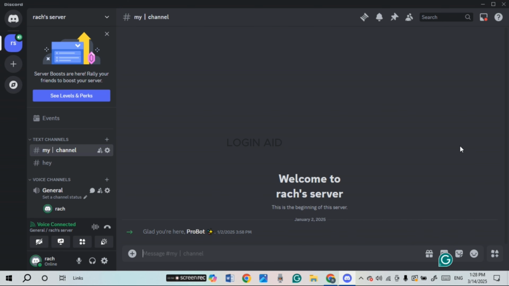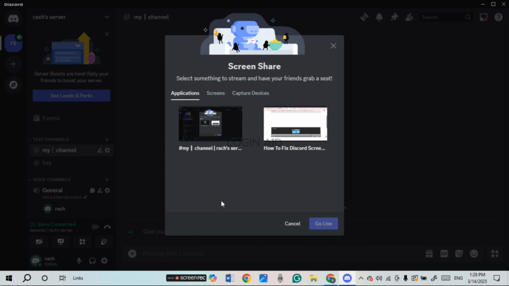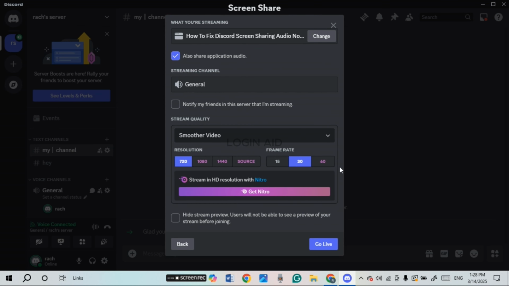Now after that, start sharing the screen. Simply click on the icon screen share. Now after that, you can see over here you'll be led to this kind of interface. Make sure to choose the application that supports the audio. After that, you'll be led to this kind of interface. Make sure to check this option, also share application audio. After that, simply click on the option go live. After that, your screen will be shared and your audio will also start working.